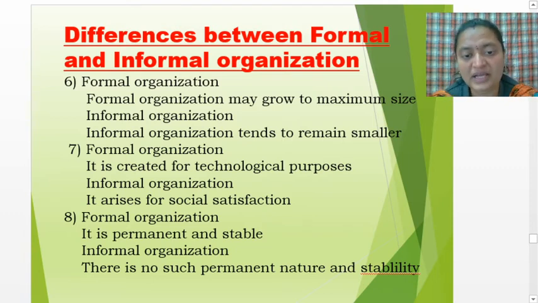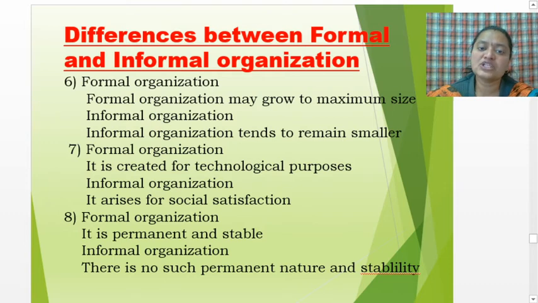Then formal organization is created for technological purposes, related to the base of technology, and informal organization arises for social satisfaction, meaning the satisfaction you get in society.